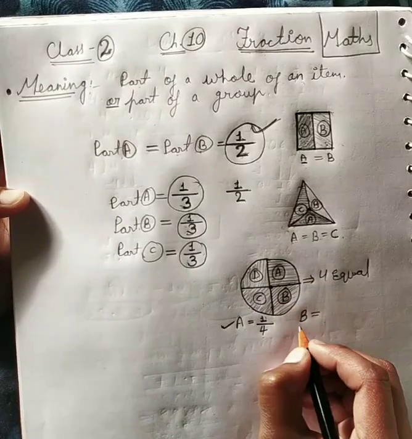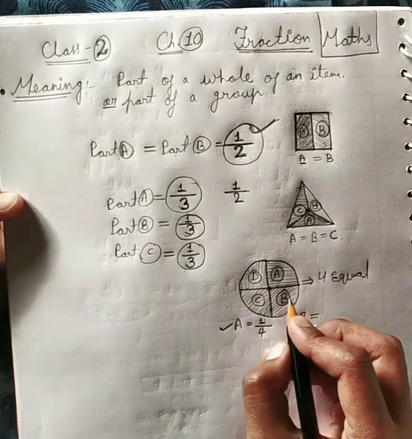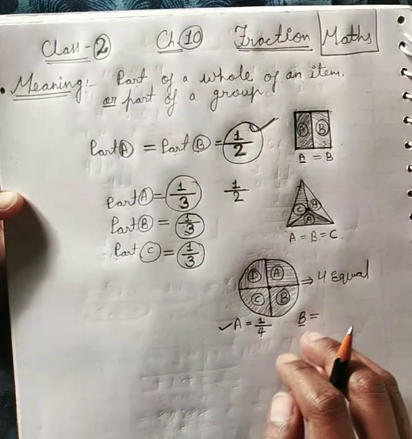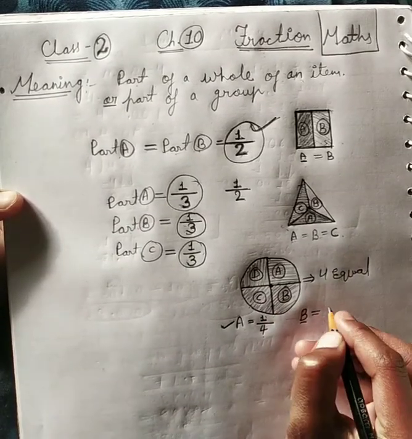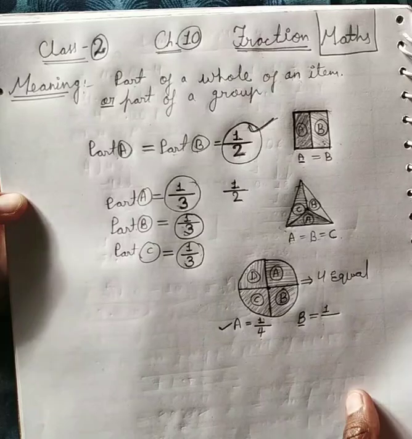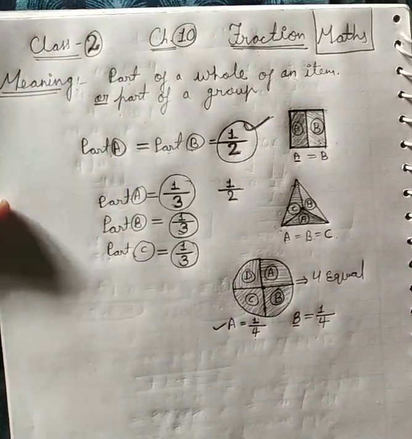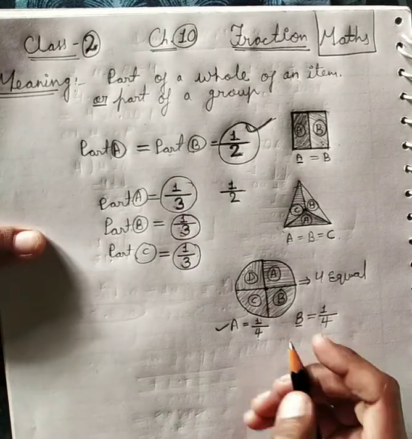So here we are talking about only B. You can see this is part B and we are talking about only and only part B. So here B is only 1. So write above 1 and total number of parts 4 here. So the fraction of B is 1 by 4. Okay.